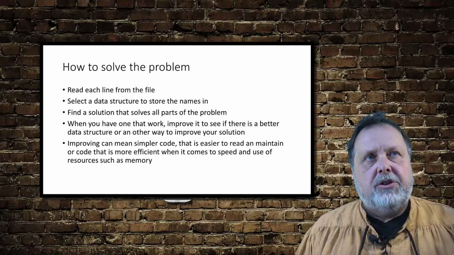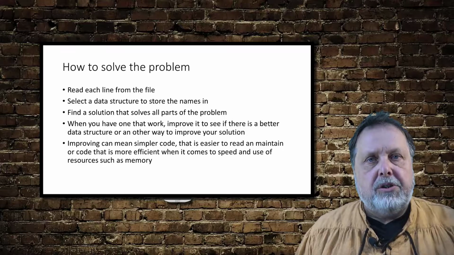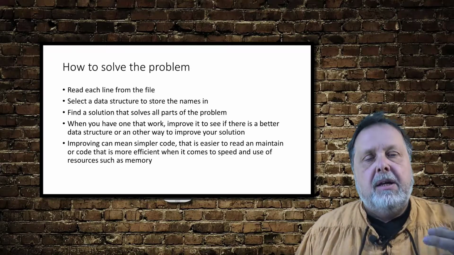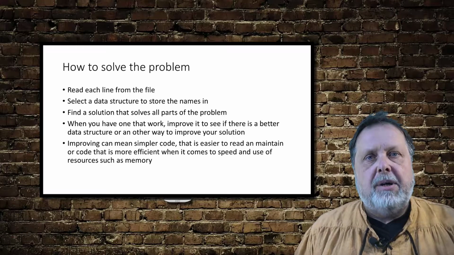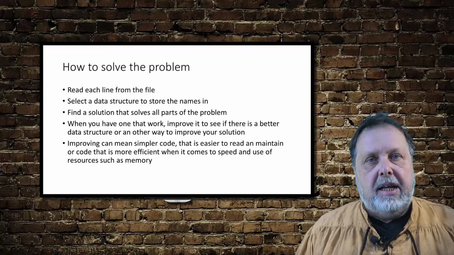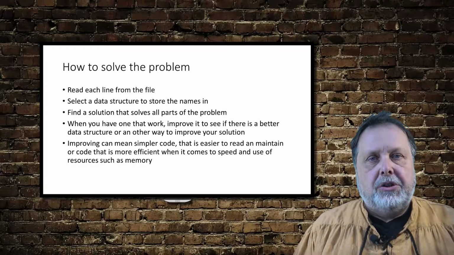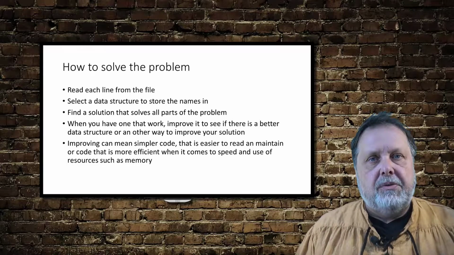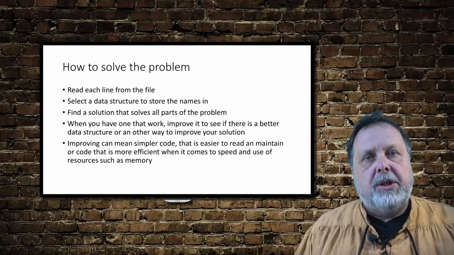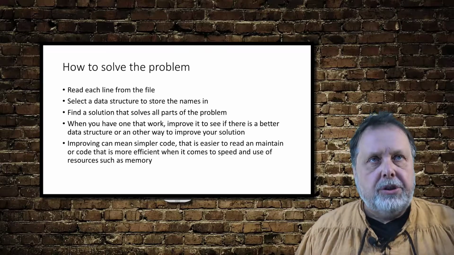And then we need to find a solution to solve all parts of the problem. That can be a number of steps as well. In our case, we need to find how many names are duplicates and also find the top 10 names. So that is two things that we need to figure out how to do. And we will reach a solution, but we shouldn't stop there.